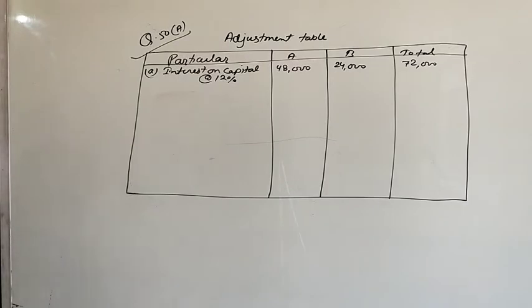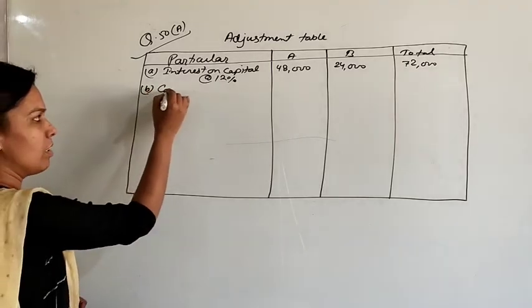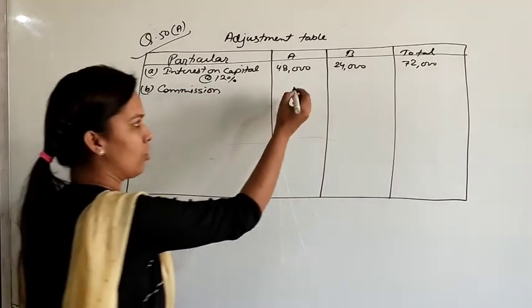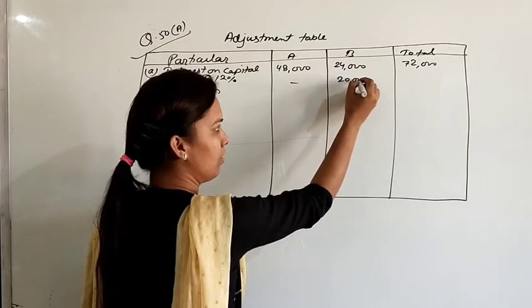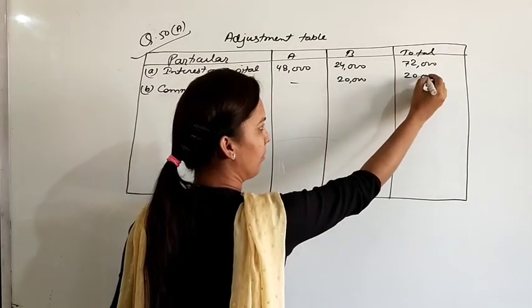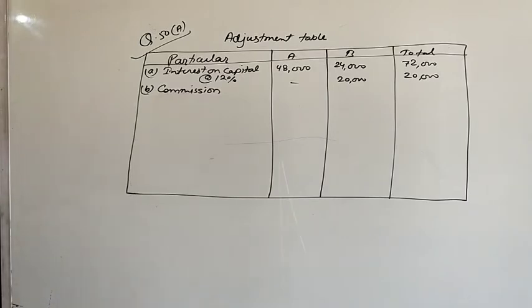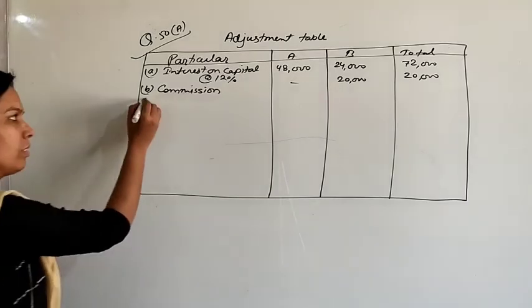Next is interest on drawings. Interest on drawings is a separate amount, different from this, so we will write it at last. Next one is commission due to B of rupees 20,000 on a special transaction. So we will write commission, only for B, 20,000. Next, A is to be paid a salary of 50,000.